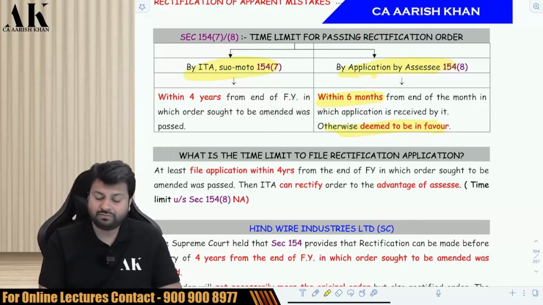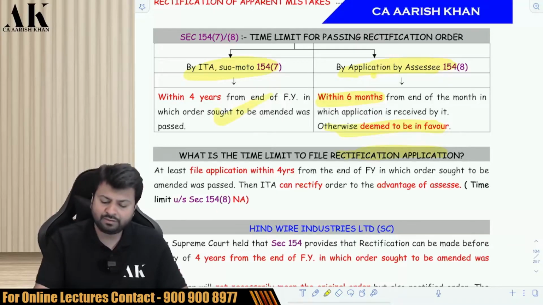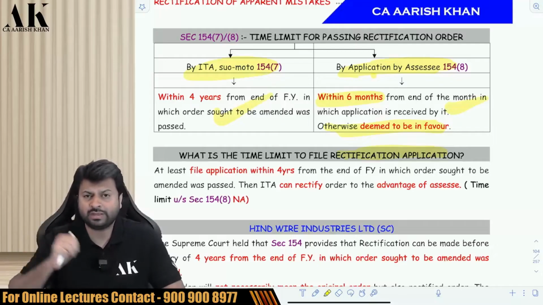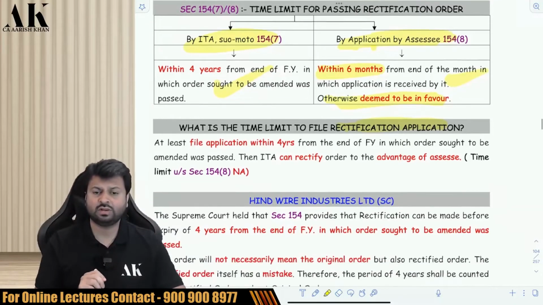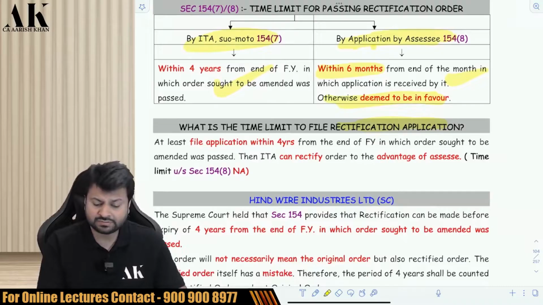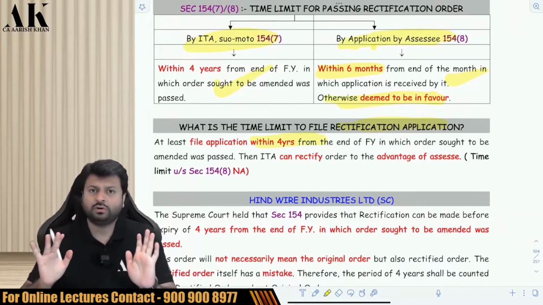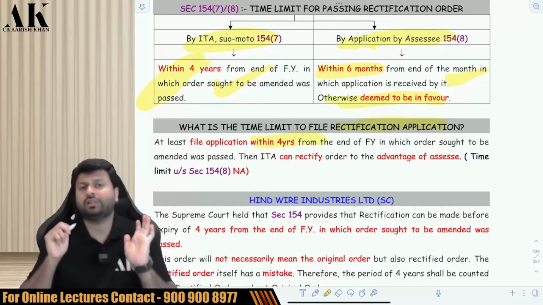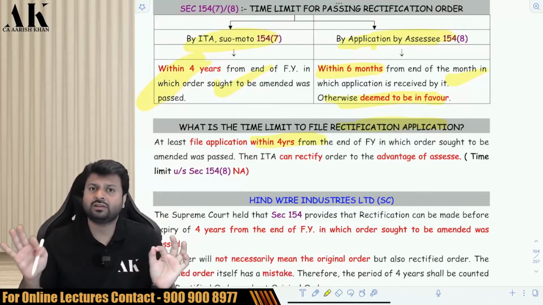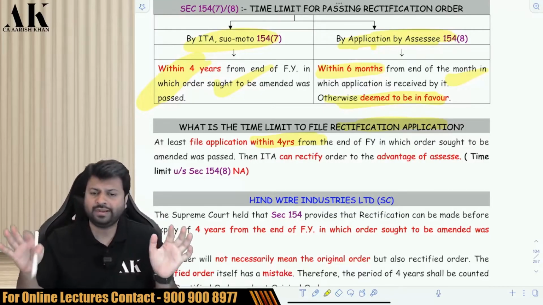So, what is the time limit for rectification application? This is the time limit for passing the rectification order, but by when should the assessee make an application? For that, the CBDT has given a circular which says that you have to make an application at least within 4 years. If you make an application within 4 years, that is within the time mentioned above on the left hand side, then the department will consider your case and will allow your application on merit.